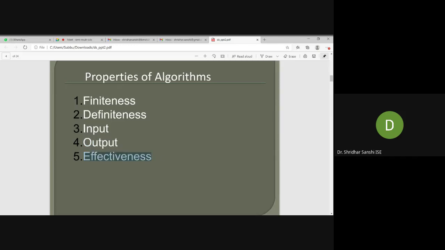And the fifth property is effectiveness. So what do you mean by effectiveness? Whatever problem you have and you are writing a solution for that, it should be completed within a finite amount of time, and it should also do whatever the problem is given.